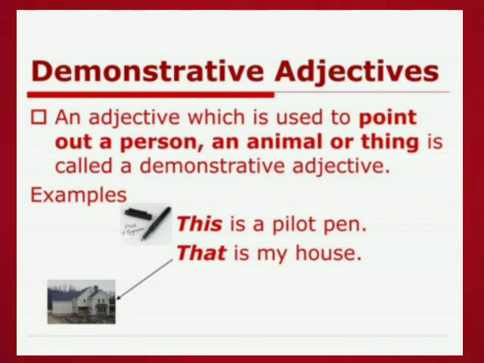Next we'll go to our point number 4, demonstrative adjective. What? Demonstrative adjective. The word demonstrative you also know properly, right? An adjective which is used to point out a person, animal, thing, etc. is called a demonstrative adjective. Demonstrative means to point out the noun or pronoun. Example, as you can see on your screen: this is a pilot pen, that is my house. Here you are pointing out the noun, so the words this and that are the demonstrative adjectives.